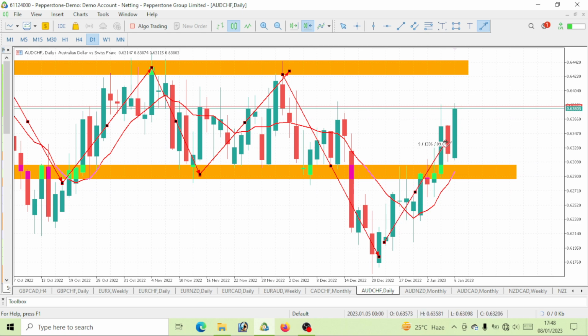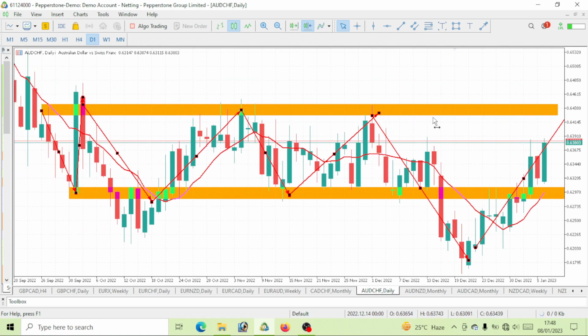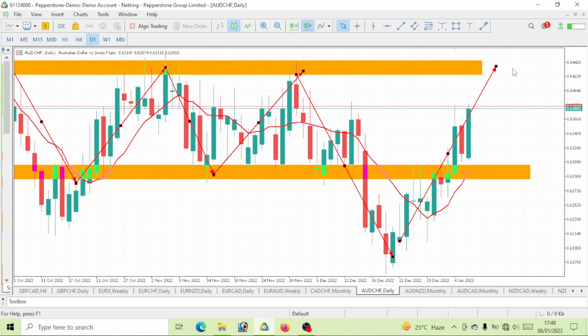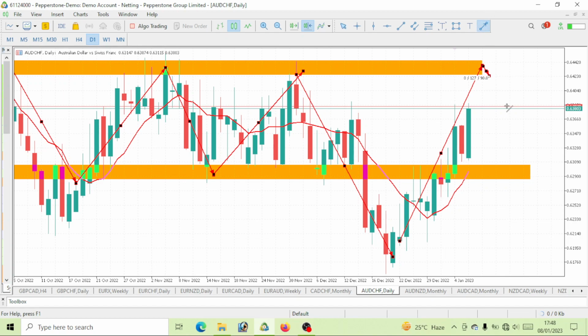Of course, at what level will you want this AUD Swiss franc to get to? Definitely this level where price has been reacting, which was once our support level. We can now still see it as a support level. So let's see AUD Swiss franc give us a bullish move to this resistance. That should give us about 100 pips bullish move. Maybe after that, you can start expecting a drop on AUD Swiss franc.